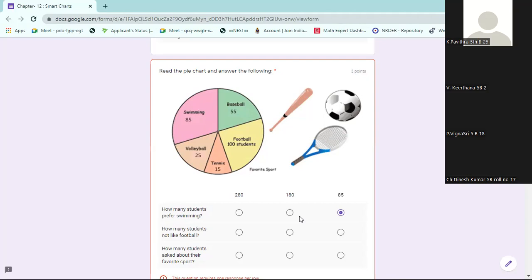Football is only 100, so the remaining is other than football. 180. How many students were asked? You have to add everything. Just now we got 180 and football 100. Add them, 280. Or add all the numbers one after the other. Sir, 280. Yes. Each question is 1 mark.